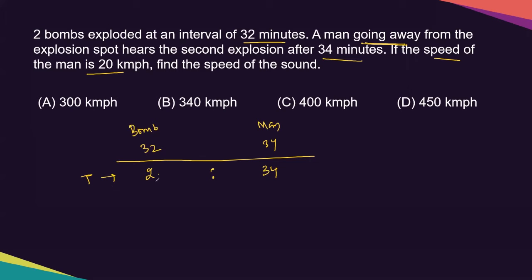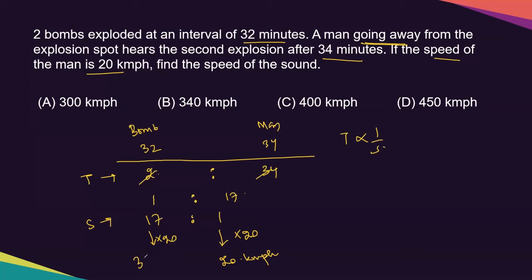Simplify this. It becomes 1:17. And again, for speed, it will reciprocate as time is inversely proportional to speed. So in this case, the speed of the man is given. Here it is given as 20 kilometers per hour. And over here it will become 340 kilometers per hour. Got it? We'll check another question.